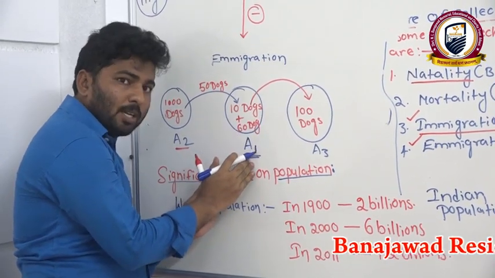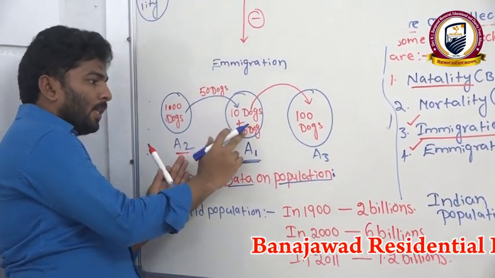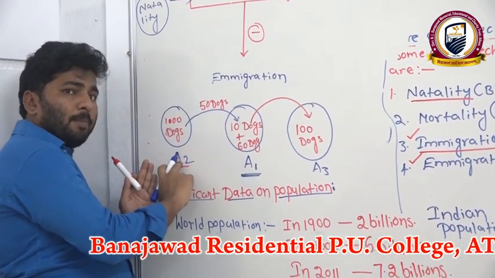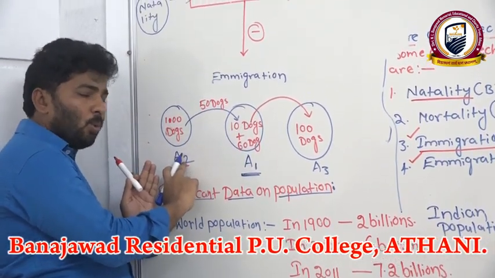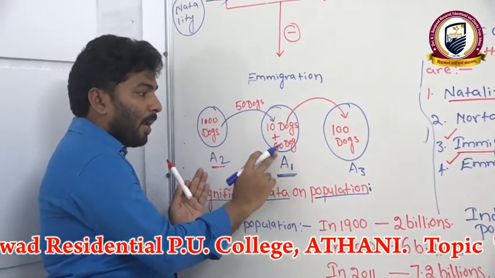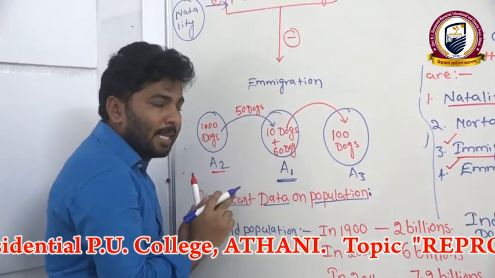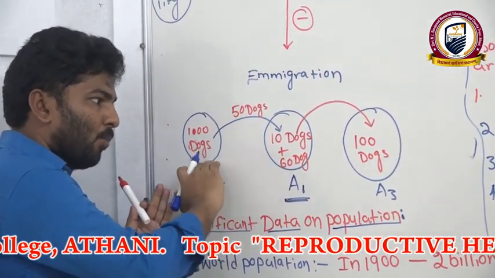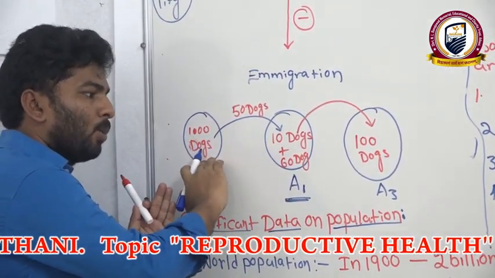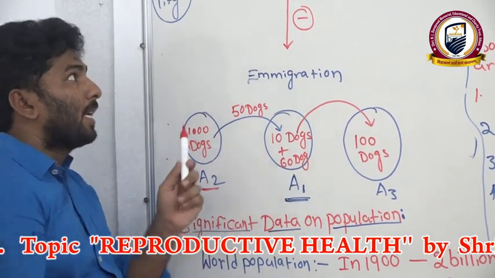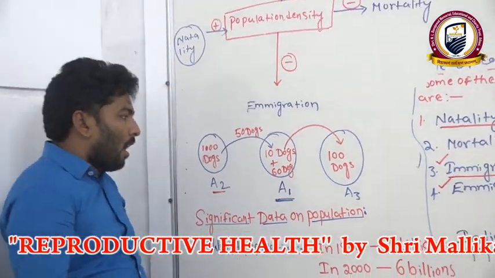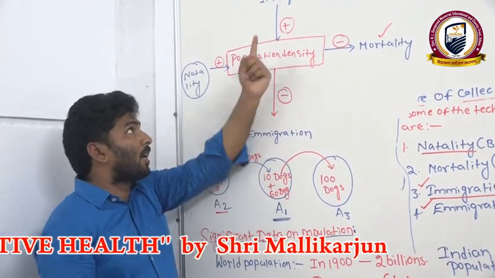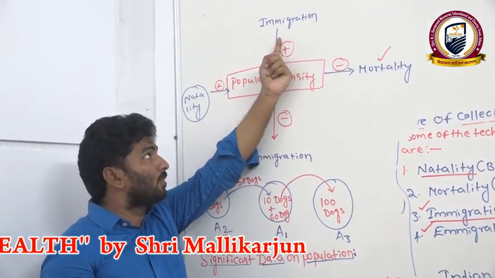If it receives organisms from the population A2, or habitat A2, we consider it as the population density increasing. The moving of organisms from A2 to A1, we say it as immigration. And due to this immigration, population density is going to increase. Already we talked about that.